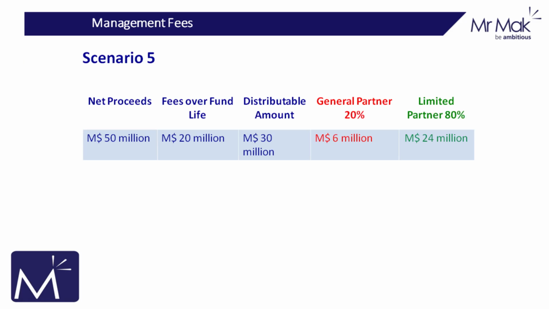So if we look at our original example where the GP makes 60 million from the sale of a company, if the GP wanted to fully cover the 20 million in management fees that would be charged over the life of the fund, he could hold back 20 million of these proceeds and distribute 40 million. Based on the fact that 10 million of the 40 million would be a return of capital to the LPs, then the remaining 30 million would be split, with 20% going to the GP and 80% going to the LPs.